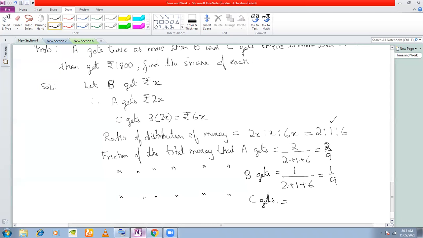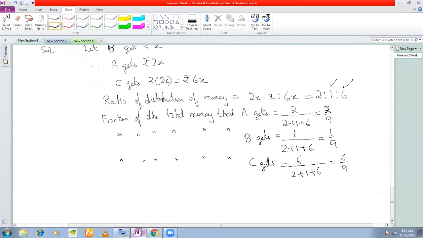How much money does C get? 6 parts. So what is the fraction that C gets? 6 by the total number of parts, 2 plus 1 plus 6, which is equal to 6 by 9. Now once we have got the fraction of money, we can find out the money individually.